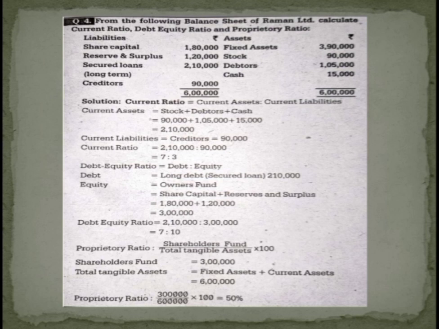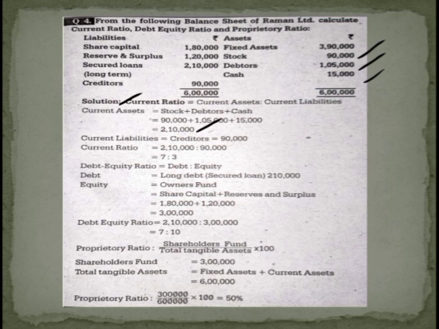Now coming to the first one, that is current ratio. Current ratio is equal to current assets divided by current liabilities, or if you want to express it in terms of proportion, current assets is to current liabilities. Now let us first see what is the total of current assets. If you look at the asset side, the current assets are stock, debtors and cash balance. When you take the total of 90,000 plus 1,05,000 plus 15,000, you get the total of 2,10,000.